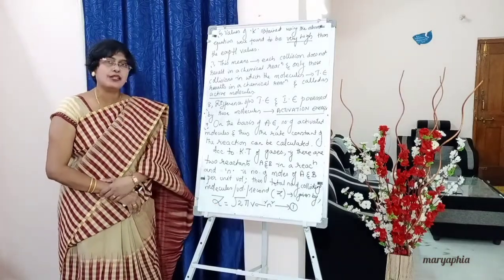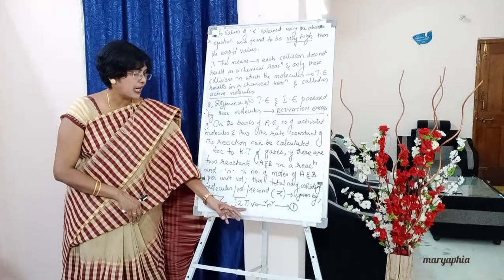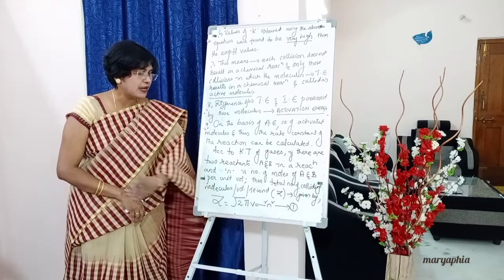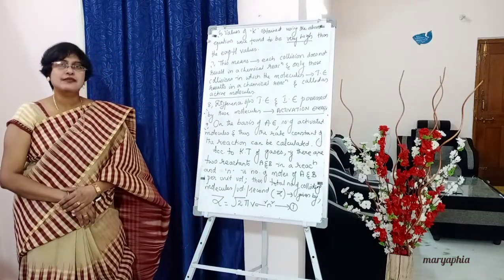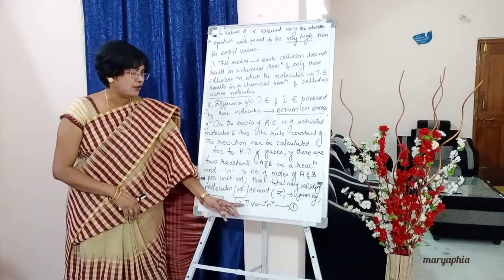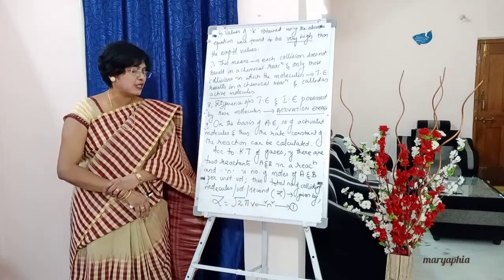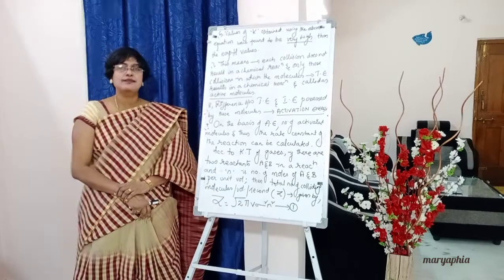Capital Z is equal to square root of 2 pi V sigma square n square. Why is n square taken? Z is equal to square root of 2 pi V sigma square n square. Mark it as equation number 1.